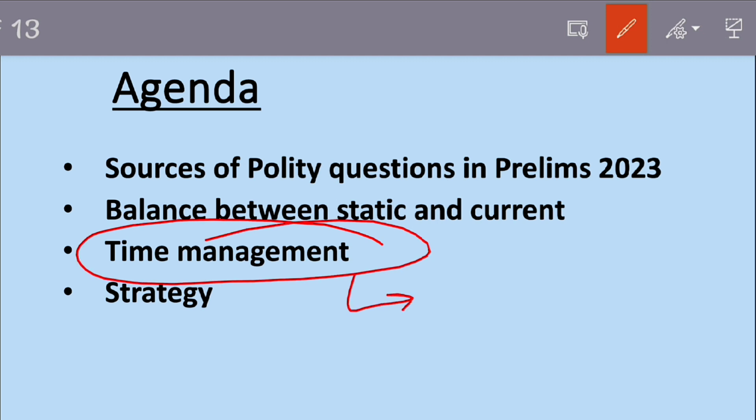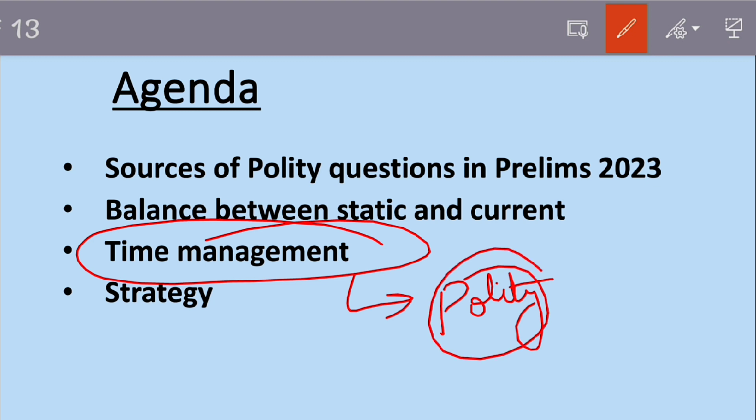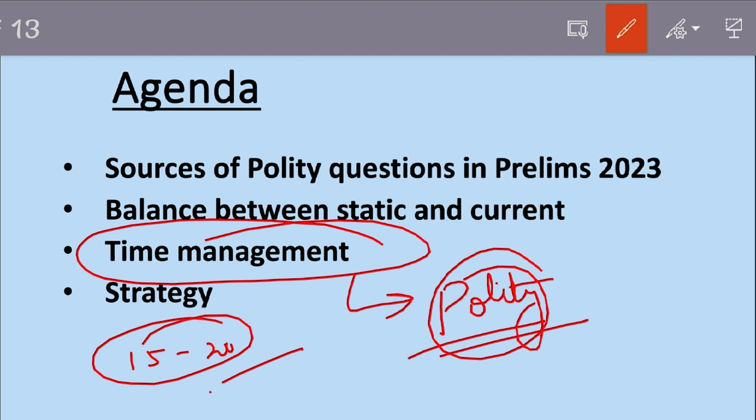Now this is a very crucial aspect, especially as it is about polity, which has got a huge weightage in the prelims paper. Around 15 to 20 questions are a must from polity, so we need to give a good amount of time. So we will see how we can do time management.